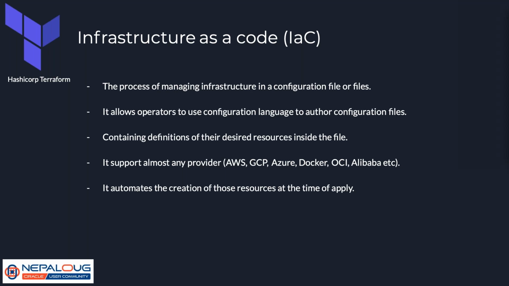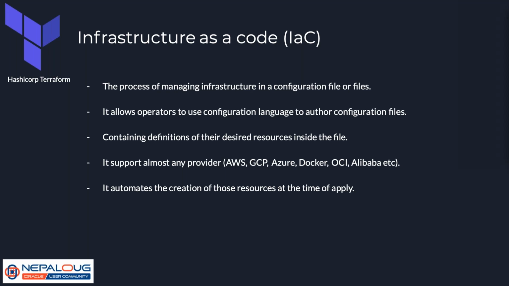So whatever VCN we require, we will write code for it, and Terraform will create it for us. Whatever the subnet, whatever the compute instance, whatever the load balancer, any infrastructure can be coded and executed, created by Terraform.